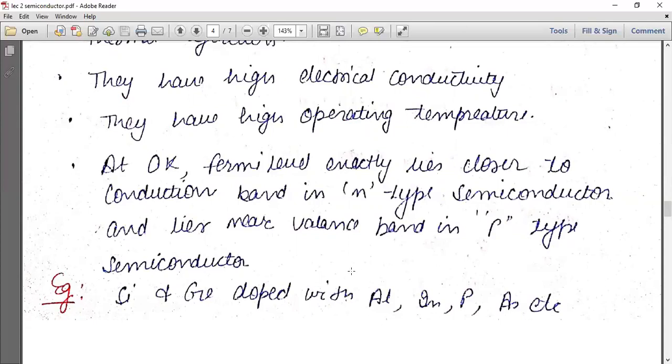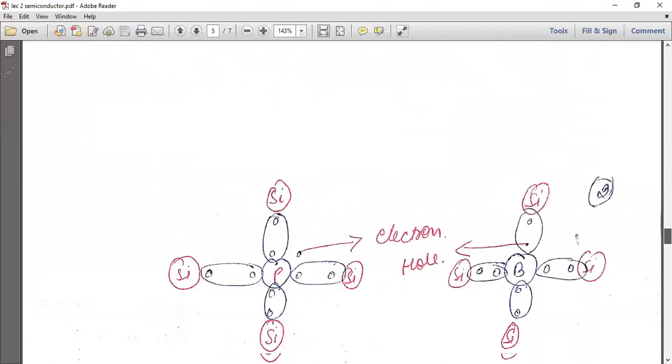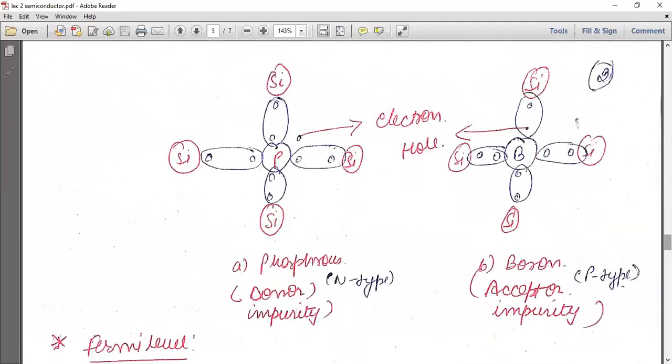Why this? Because aluminium's atomic number is 13, so it has 3 electrons in its outermost shell, so there is always one vacancy in case of aluminium. And when we are considering phosphorus, it has atomic number 15, so it has 5 electrons in its outermost shell, so there is always one extra electron after forming covalent bonds, due to which it forms an impurity. So these are the two examples of N-type and P-type.